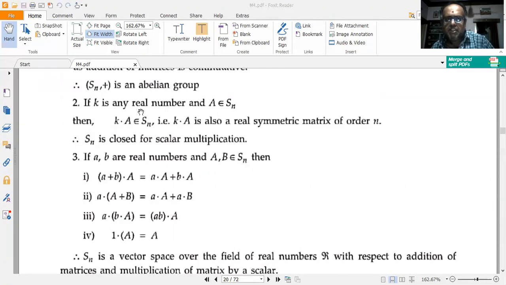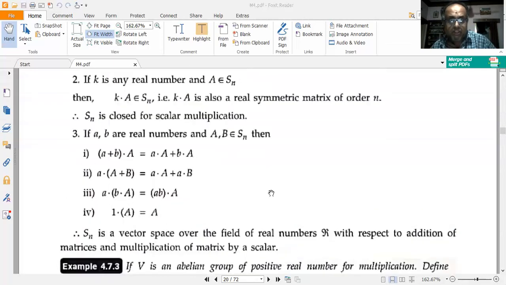Suppose if k is any real number, you need not take only k, you take some other number b, or you take some other number z, nobody will stop you. It should be a constant, we should treat it as a constant. So if k is any real number and A belongs to Sn, then k into A also belongs to Sn. Because if A is a symmetric matrix, k into A is also a symmetric matrix of order n. So that's why Sn is closed for scalar multiplication. That's the meaning of it.